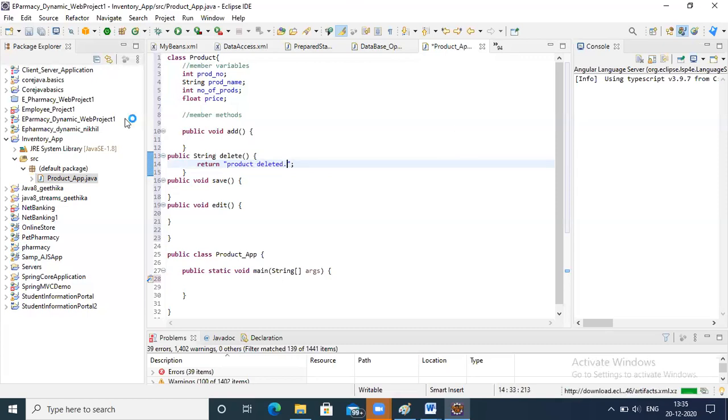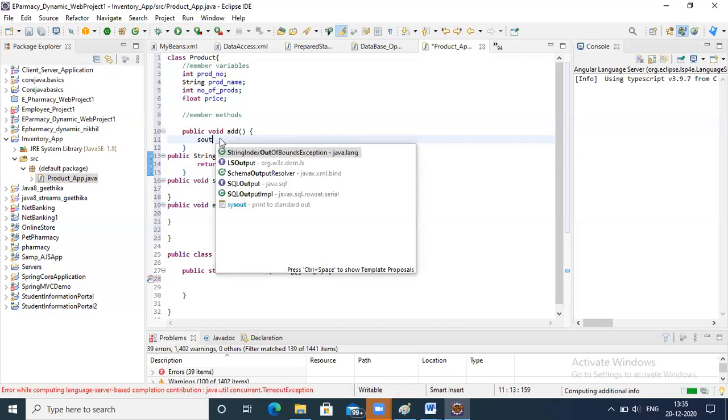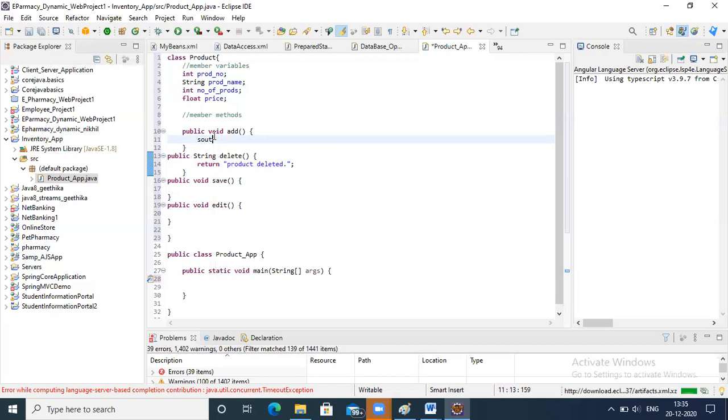Okay, so in this way you can write, and let's say, okay, so here this is for printing the values.